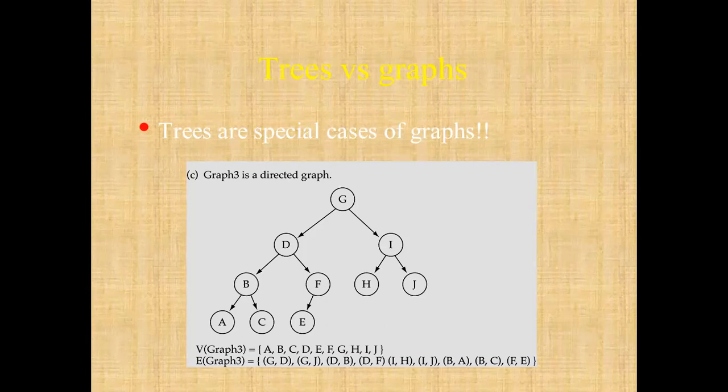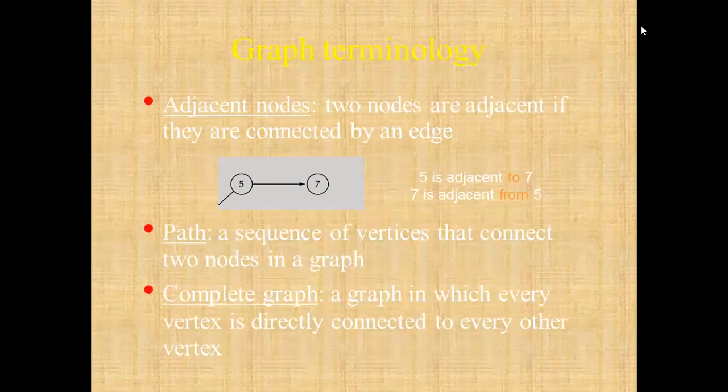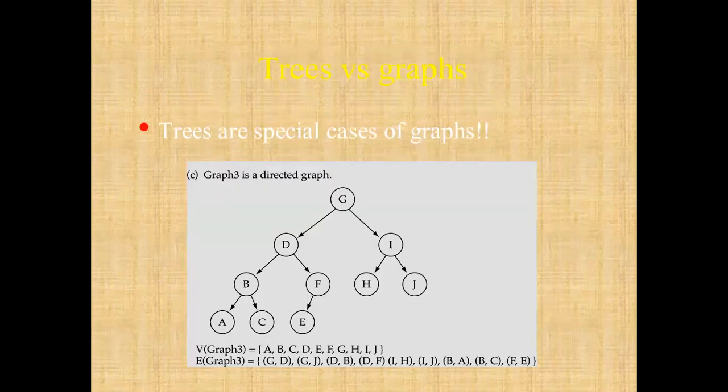OK, but maximum 2. And how many in degrees can there be? Can anybody tell? How many in degrees can there be in a tree? If you are treating a tree as a graph, then how many in degrees will there be? For any vertex, what can be the maximum in degree?